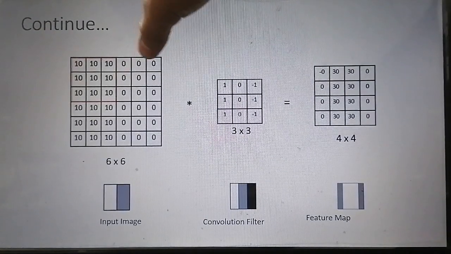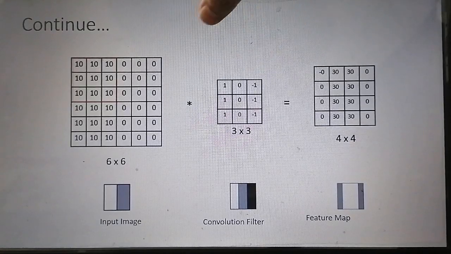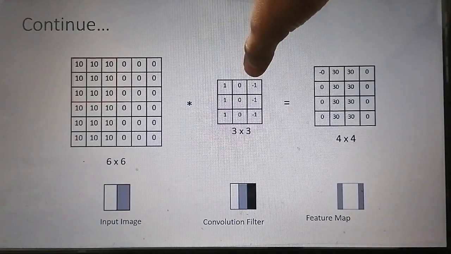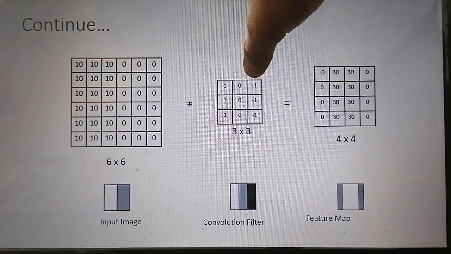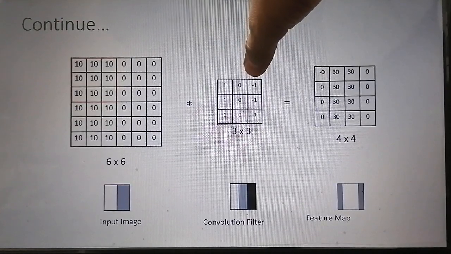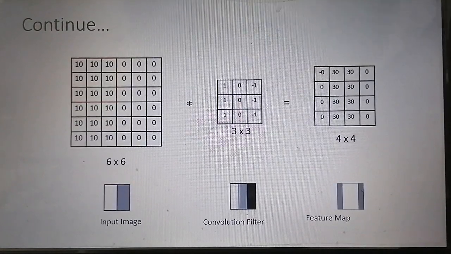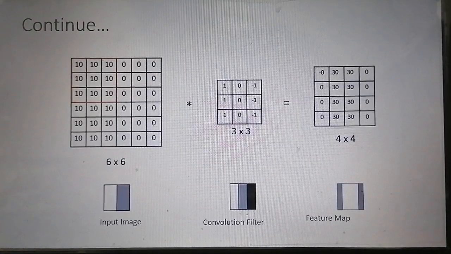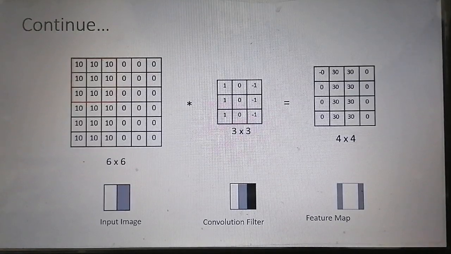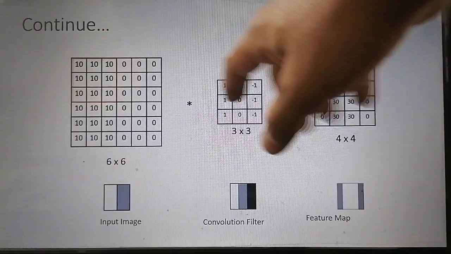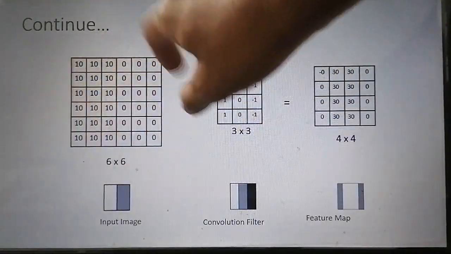This is the input image, this is the feature map, and this is a filter for detecting lines in an input image. That means by using this filter we can find out where the lines are present in this input image.